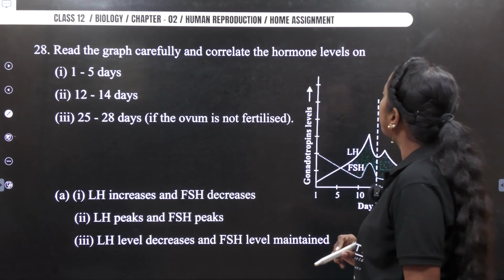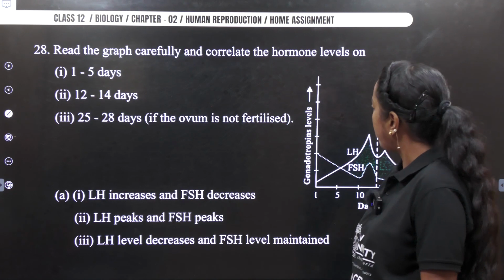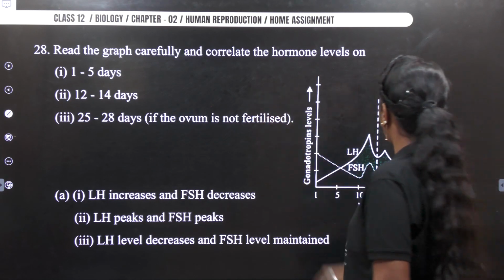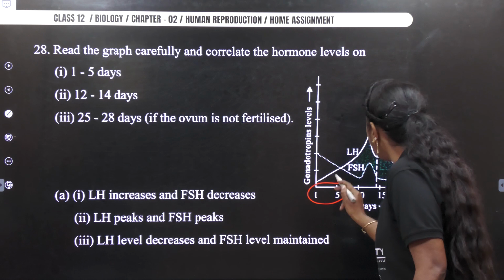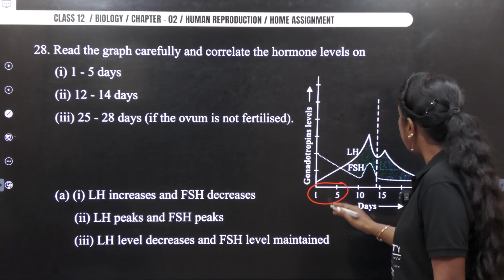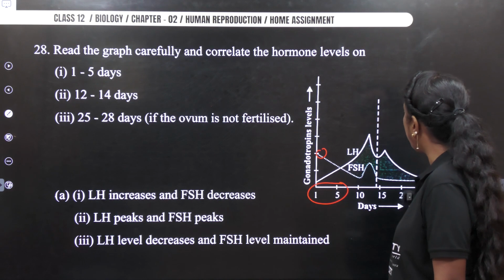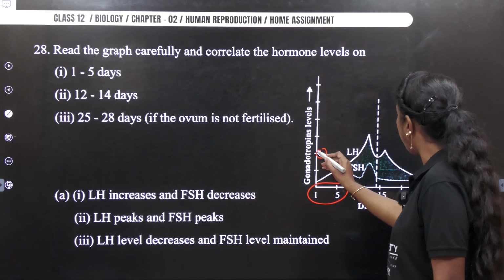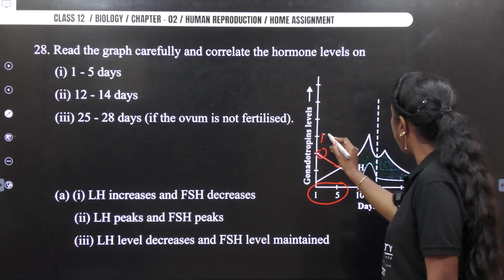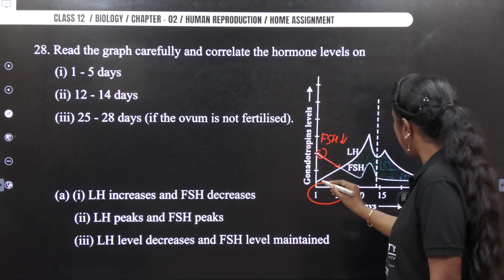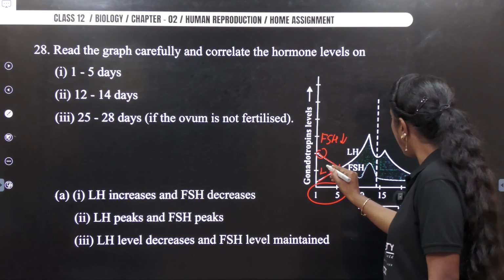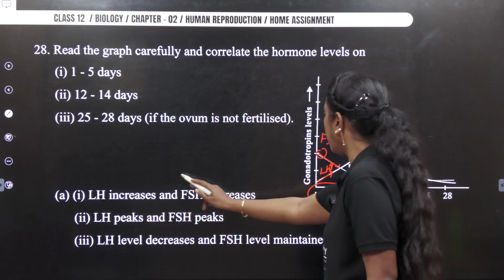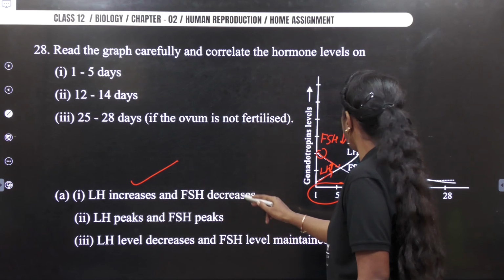Next. Read the graph carefully and correlate with the hormones. Okay, 1 to 5 days. This is 1 to 5 days. So in 1 to 5 days, this particular stage is said to be FSH, and FSH is going down. So I will say FSH started to decrease, and LH is going up. So LH increases. So first statement, LH is increasing, correct, and FSH decreases, correct.